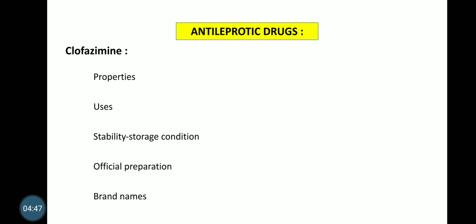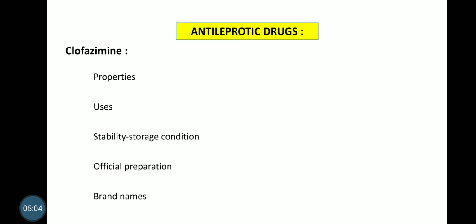Next drug, clofazimine. Clofazimine occurs as dark red crystals or reddish brown fine powder, odorless. It is soluble in chloroform, slightly soluble in ethanol, very slightly soluble in ether, practically insoluble in water.